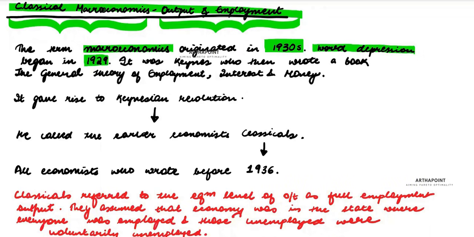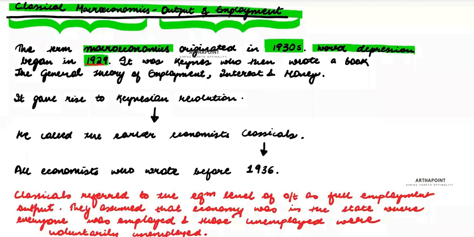When the world went into the Great Depression, as we call it, people started thinking about what to do, whether what the classical economists said was right or wrong. And it was then, in 1936, that Keynes started thinking about what to do.